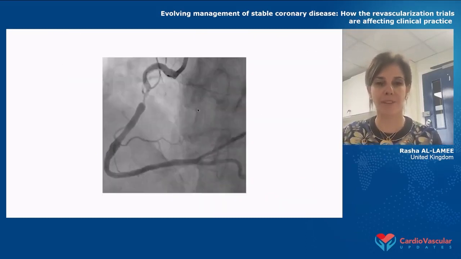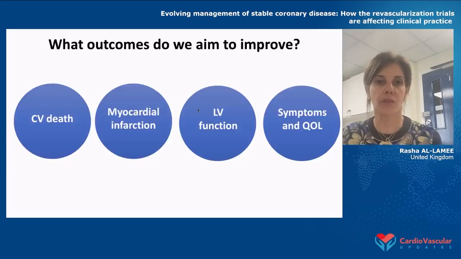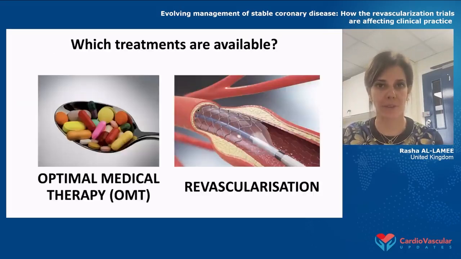So let's think about this patient again. They've presented with a stenosis, and the question should be, how should we approach them? So the first question might also lead to what outcomes we aim to improve. So I would say that predominantly the outcomes that we care about are cardiovascular death, myocardial infarction, left ventricular function, and symptoms and quality of life. So let's think about the first outcomes first, cardiovascular death and MI. What do we know in terms of the evidence?